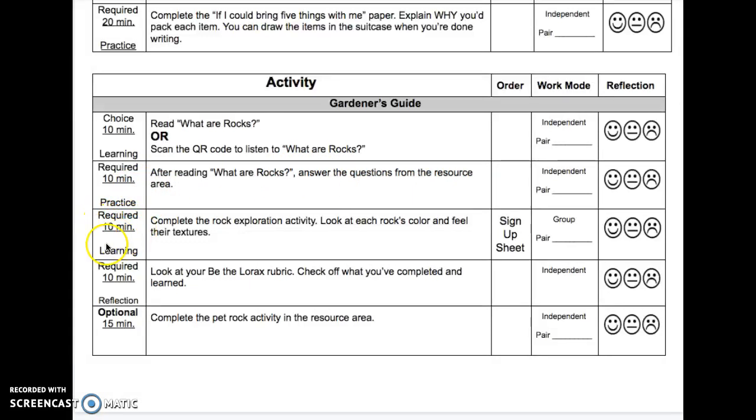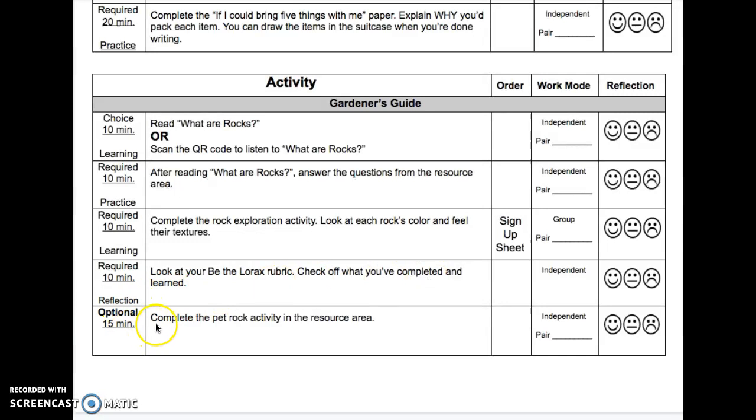Required for 10 minutes, this is learning. Complete the rock exploration activity. Look at each rock's color and feel their textures. See the sign-up sheet. This is to be done as a group. Say who was in your group. This is required for 10 minutes. This is reflection. Look at your Be the Lorax rubric. Check off what you've completed and learned.